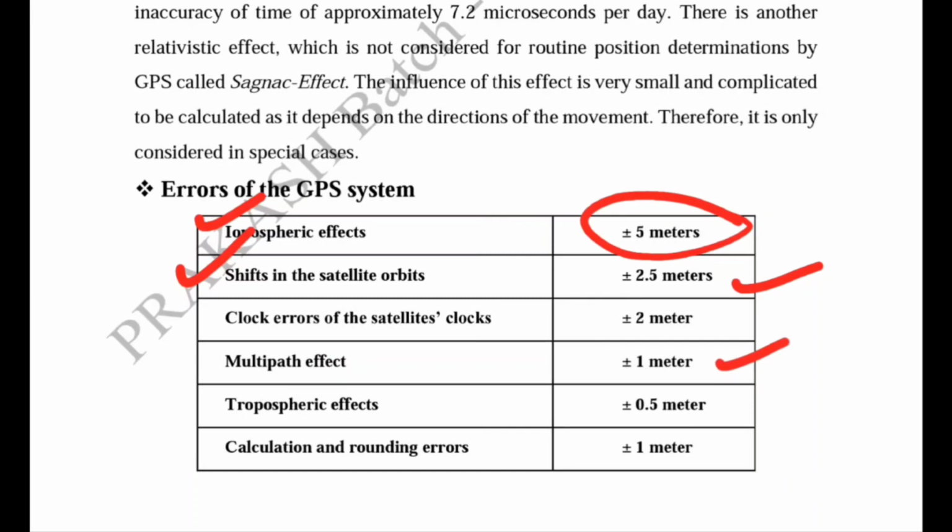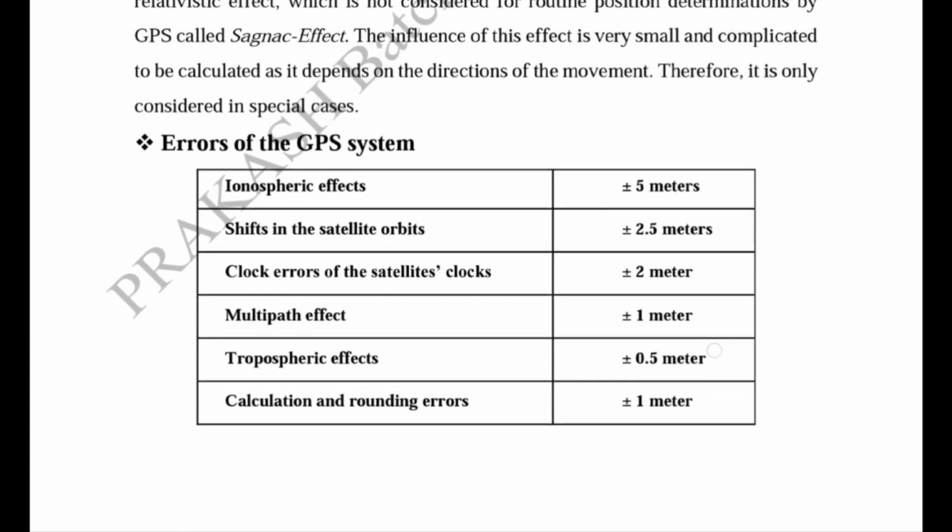Similarly, the tropospheric effect causes 0.5 meter of inaccuracy, and calculation and rounding errors cause approximately 1 meter of inaccuracy. So these are the sources of errors and the amounts of errors that occur in GPS position calculation.